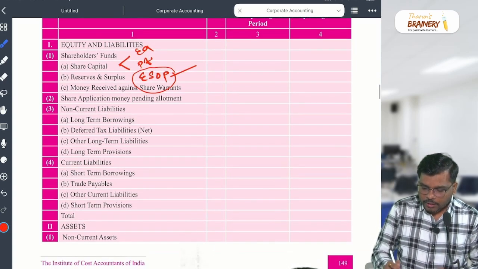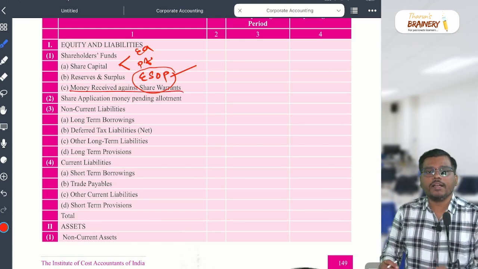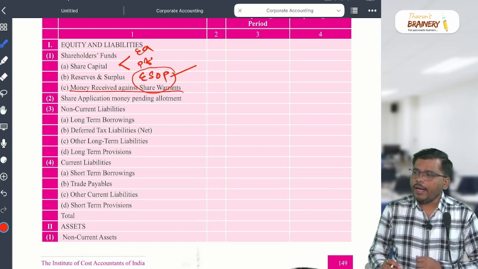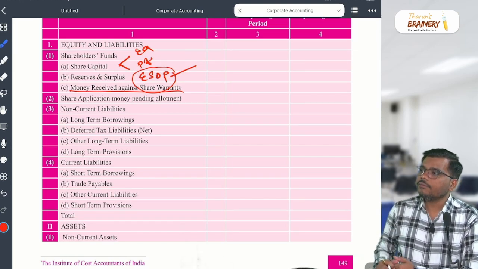Next one: money received against share warrants. What do you mean by money received against share warrants? Any idea?